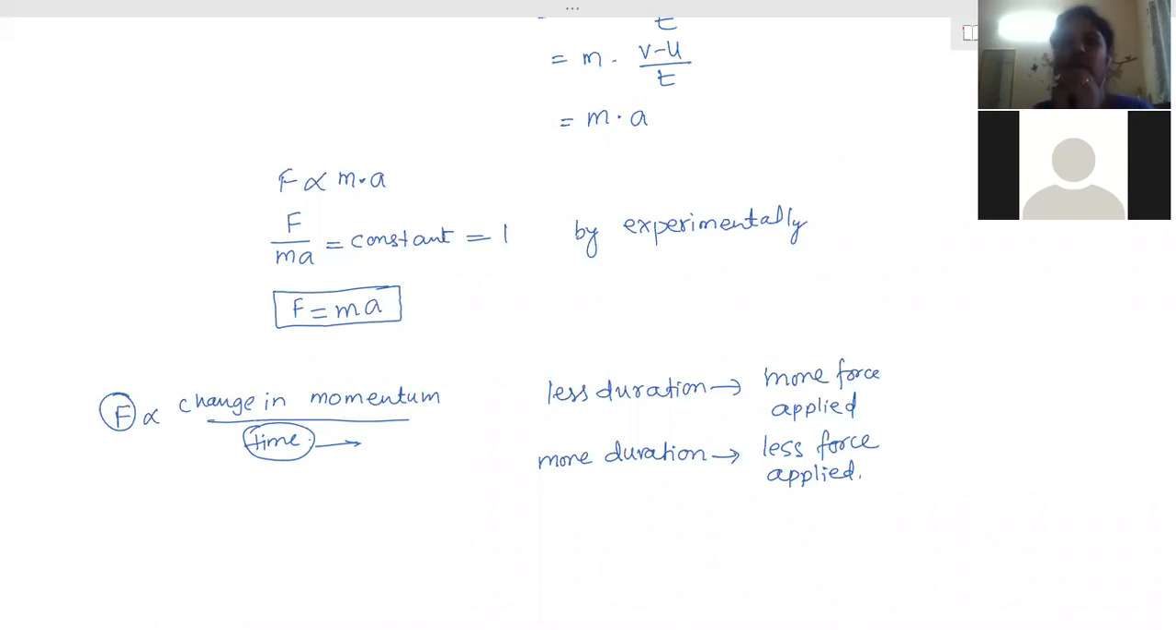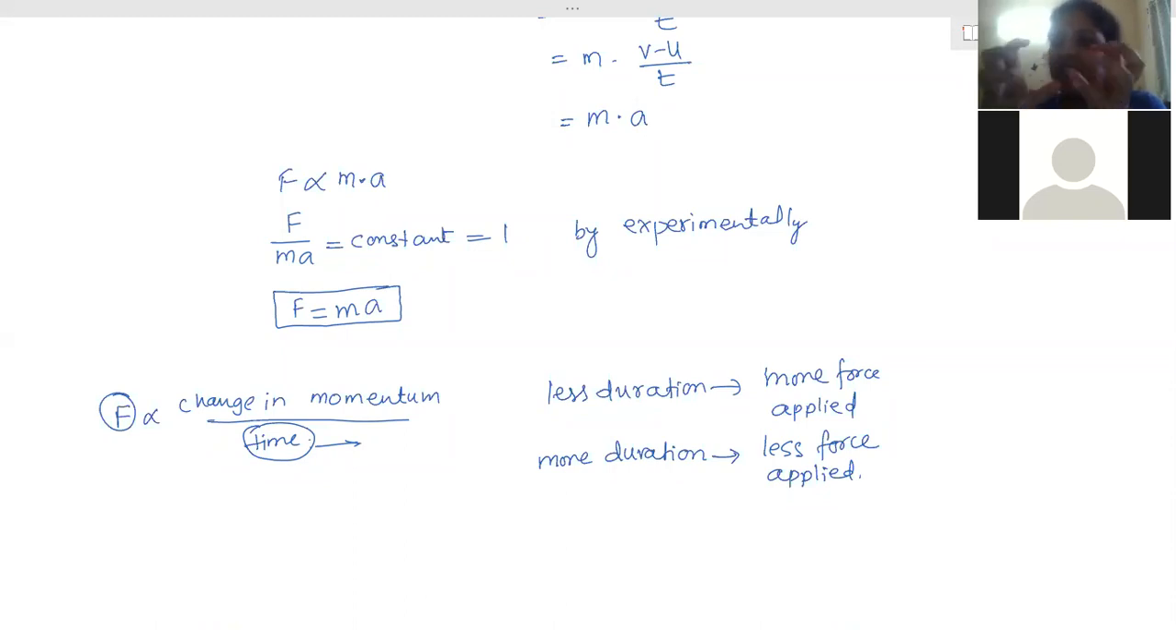Reducing the impact. That means when the ball is hit by the batsman, its momentum has been increased. It has a very high momentum because it is moving with a very high speed. When you hold it directly at this position, immediately that velocity becomes 0. Suppose it is moving with a velocity of 20 meters per second, and if it is caught directly, it becomes 0. So it is a huge change in the momentum.